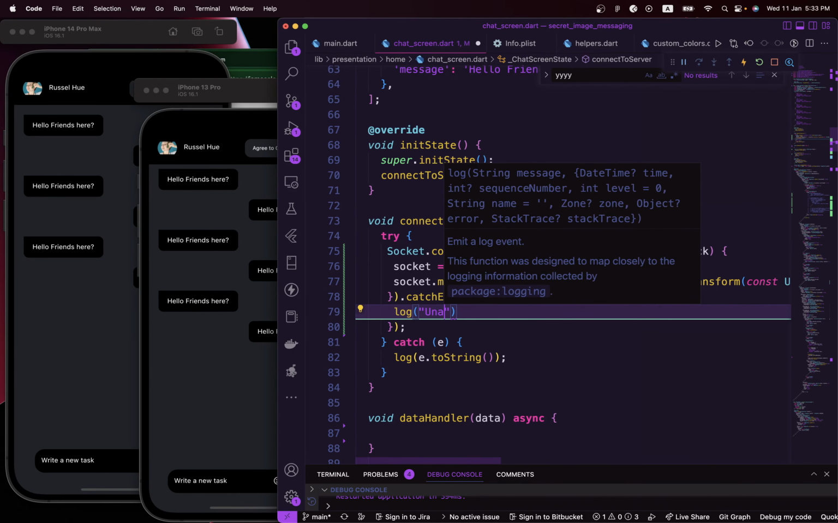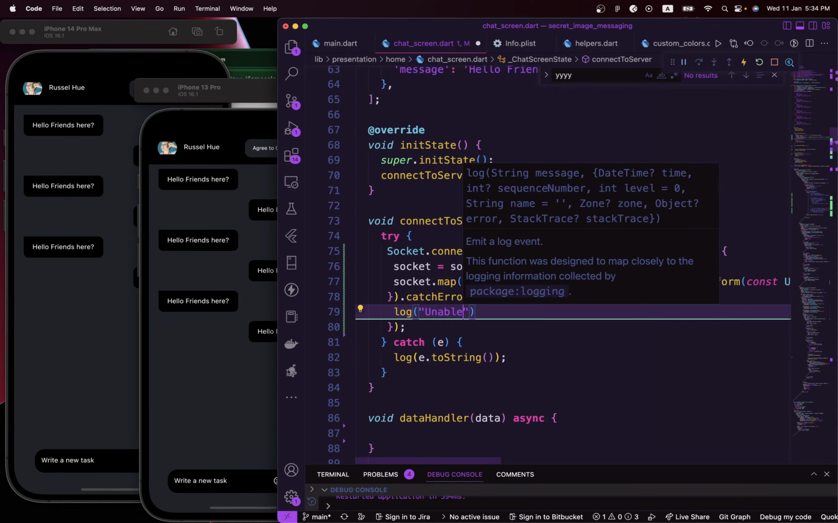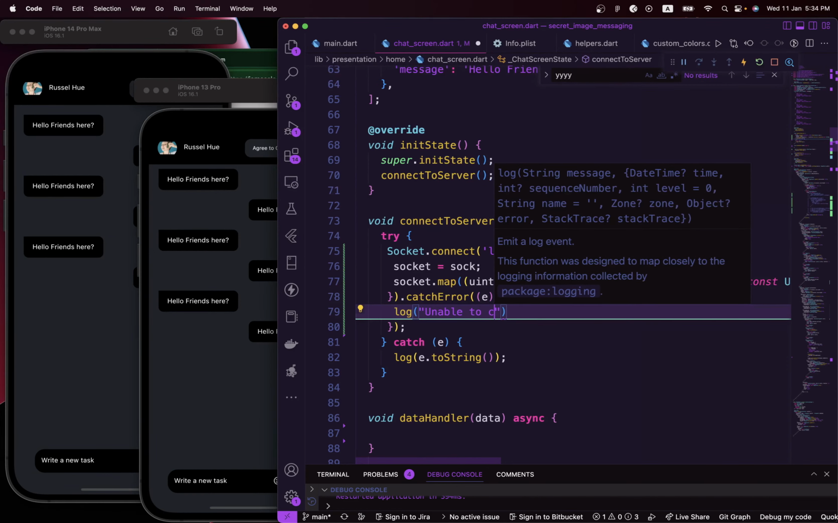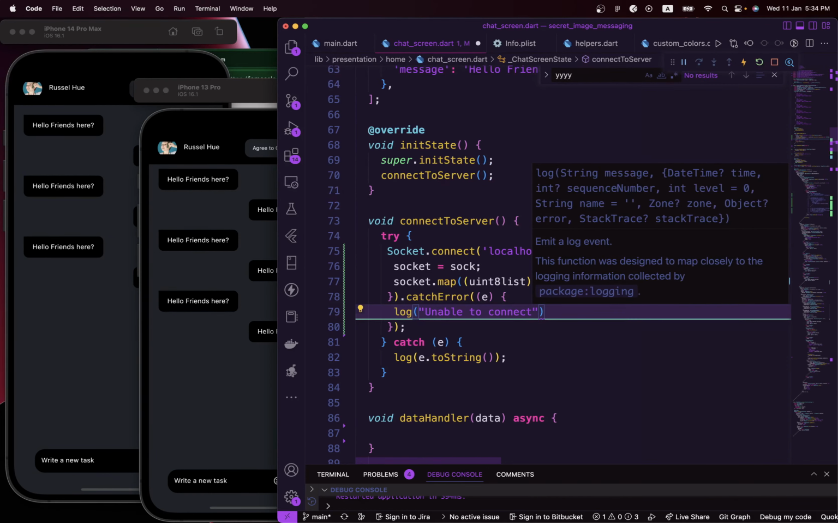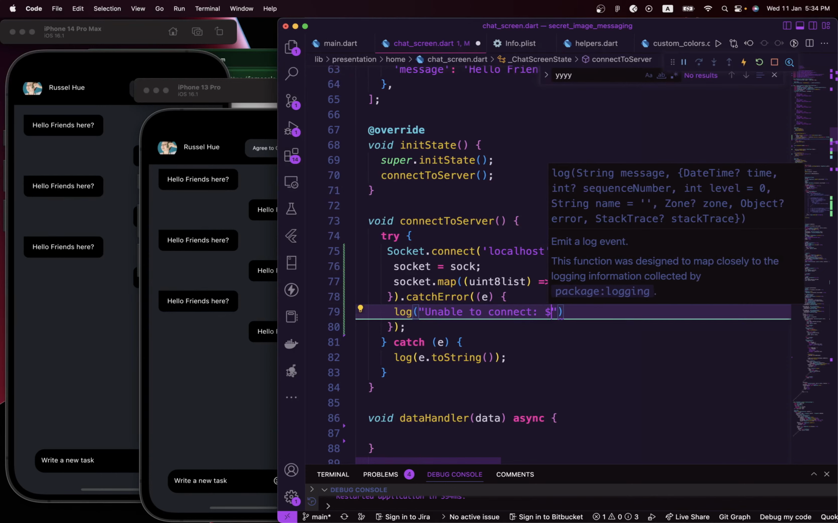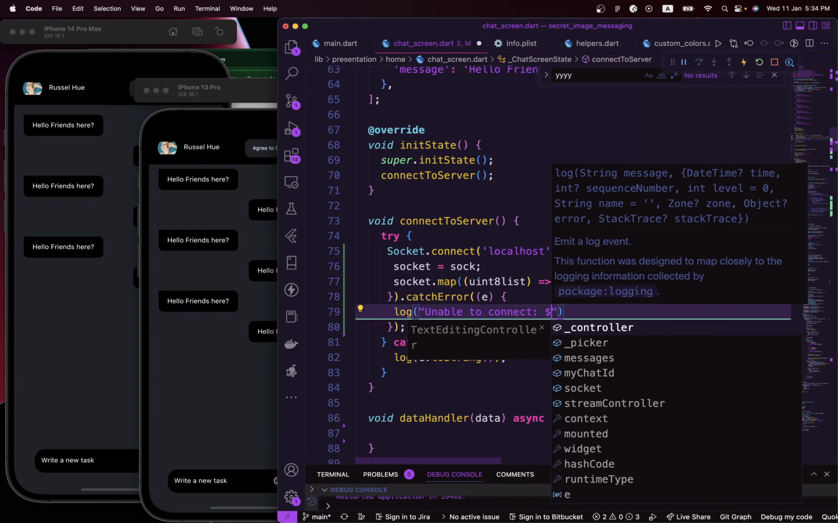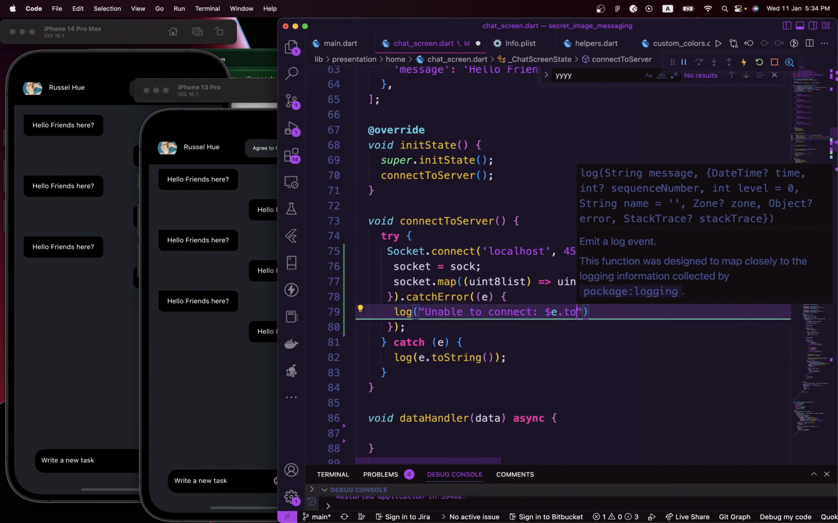Maybe tell us that it is unable to connect. This basically shows what the error is. Also .toString.